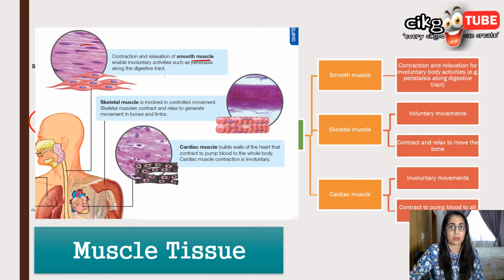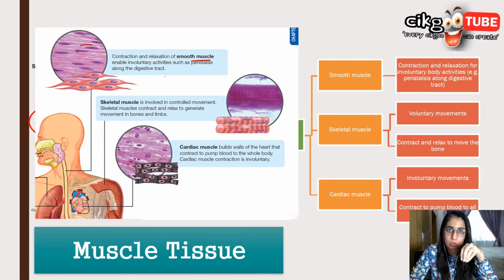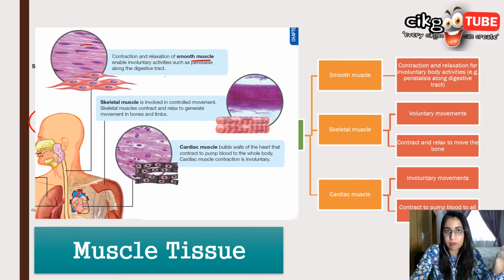Okay, now smooth muscle tissues, they consist of what? Of course, smooth muscle cells, which are found on the wall of the internal organs. These smooth muscle tissues will contract and relax. Remember, the function of muscles is to contract and relax. So everything is contract and relax, but depending on where the muscle tissues are found. So now, smooth muscle contract and relax to enable peristaltic movement in the alimentary canal, the digestive tract.